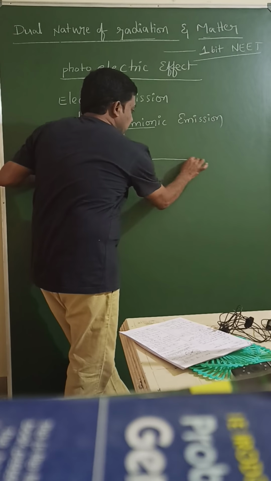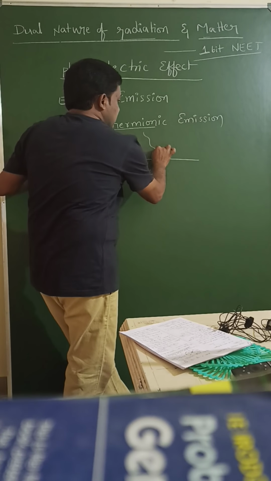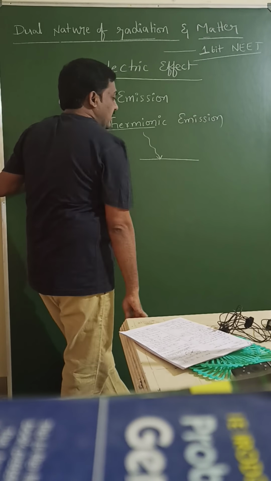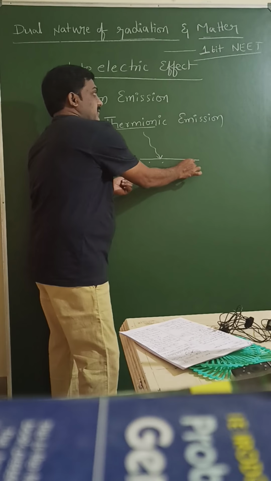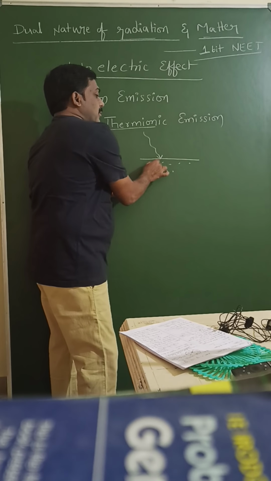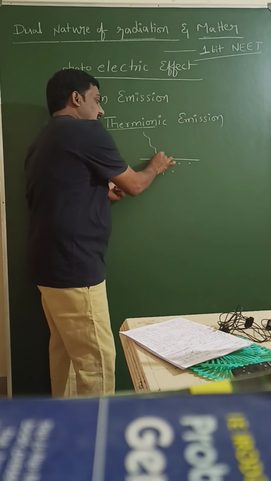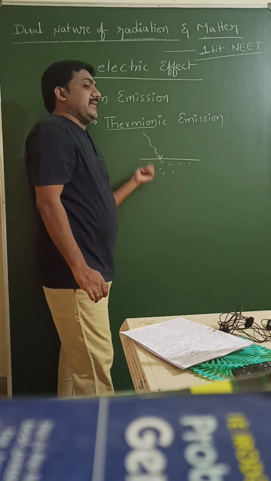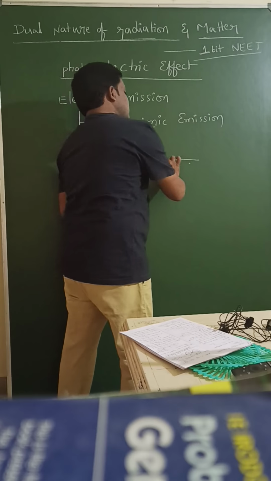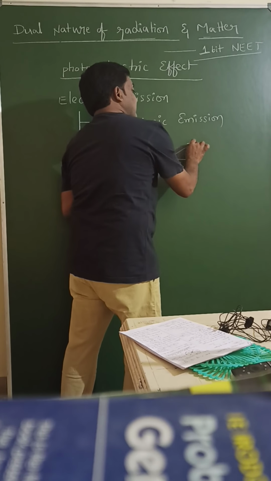Let us consider one metal surface. Heat energy incident on this. Free electrons, meaning loosely bound electrons here, absorb this energy. So with that energy, the electron escapes from the metal surface.